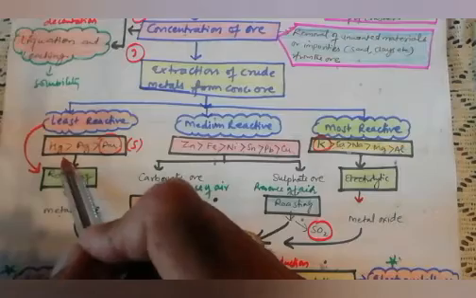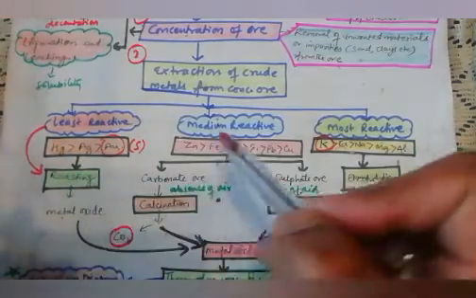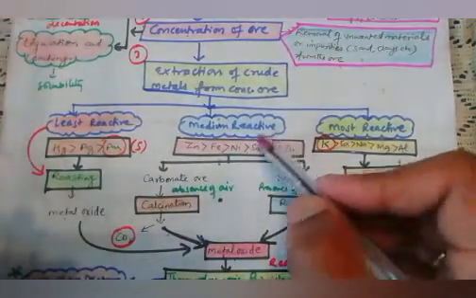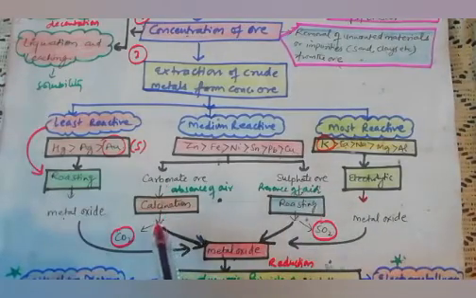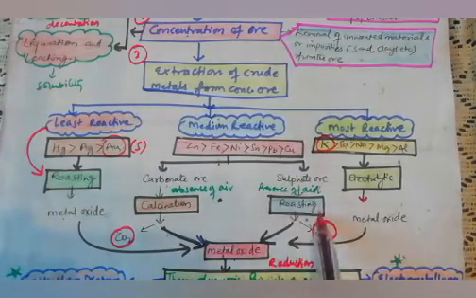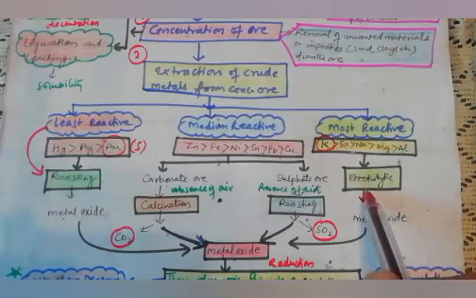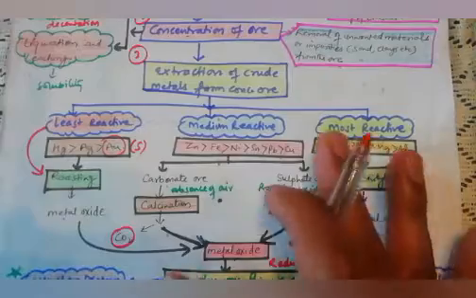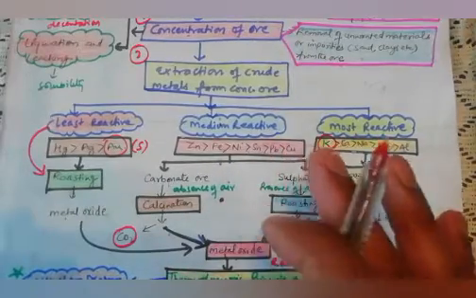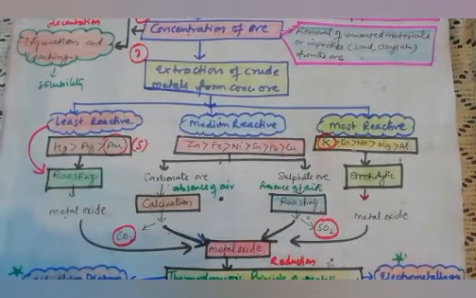Least reactive metals are extracted very simply by the roasting process. Medium reactive metals, in carbonate and sulfate form, can be extracted using calcination and roasting, whereas most reactive metals are extracted by the electrolytic process. In detail we are now going to study this, so stay tuned and pay attention.